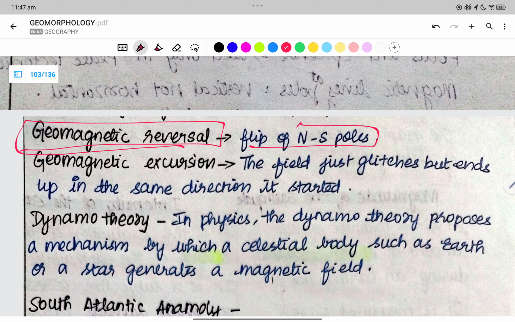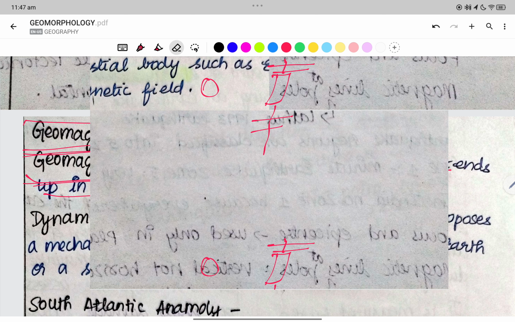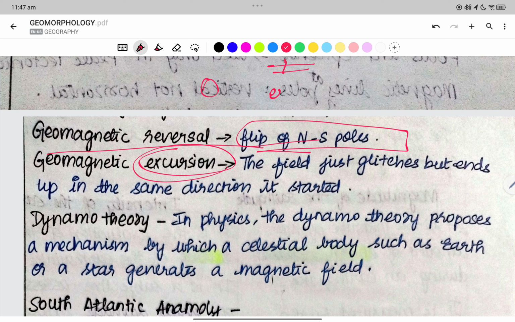Geomagnetic reversal is the flip of the north and the south pole. Geomagnetic excursion is when the field just glitches but ends up in the same direction where it started. Now we have the earth and the magnetic field. The field just glitches, in the sense that there is a sudden pause or some disturbance. When they are having the glitches, it is called an excursion. Geomagnetic excursion is when there is a glitch, and geomagnetic reversal is the flip.